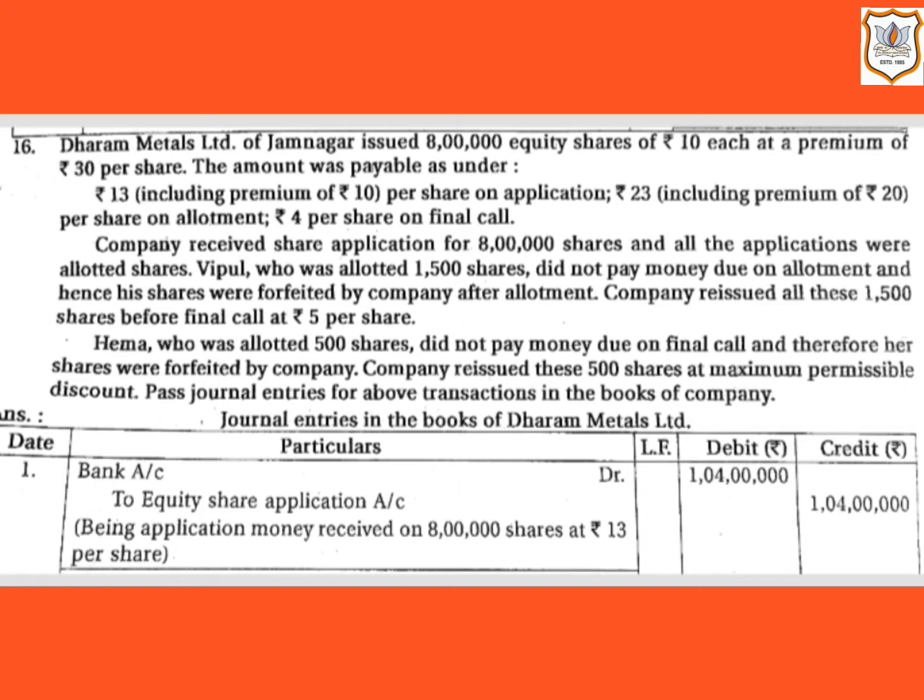Here, first journal entry would be for the receipt of application money, that is 1 crore 4 lakh. Here company issued 8 lakh equity shares, and so 8 lakh multiplied by rupees 13, that is the rate including premium on application. So 8 lakh multiplied by 13 comes to 1 crore 4 lakh. And equity share application account will be credited.